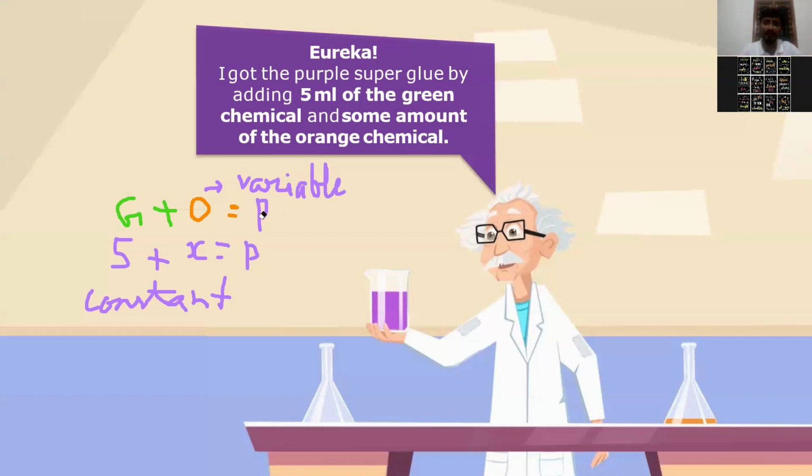If your equal sign is not coming, because you don't know what is going to form, you're just mixing green plus orange, you don't know what you are going to get. When you are saying these two only, that is called an expression. Now when you put the equal sign and you are getting purple color, then what you are getting you can call an equation, algebraic equation. Is it clear?